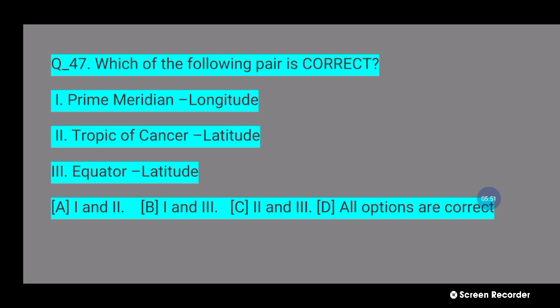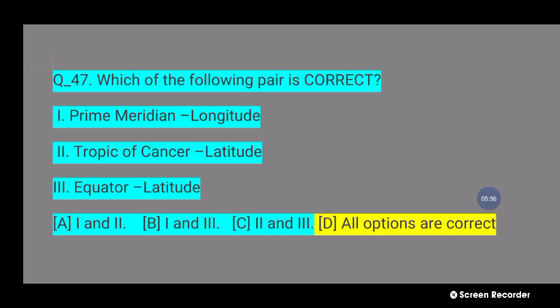Number D, all options are correct. Prime meridian is longitude, Tropic of Cancer is latitude, equator is latitude. Next question.